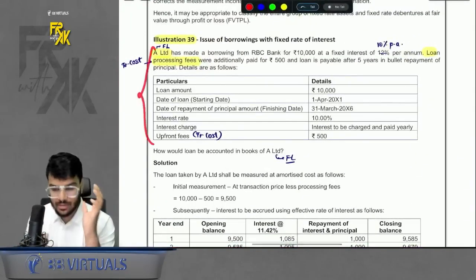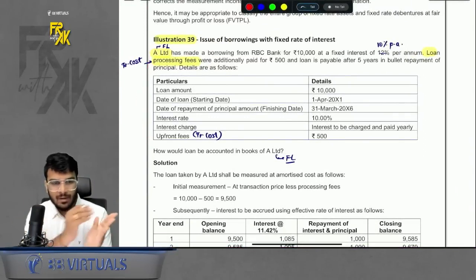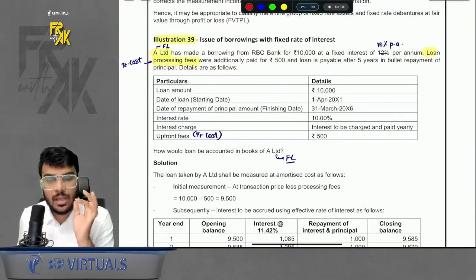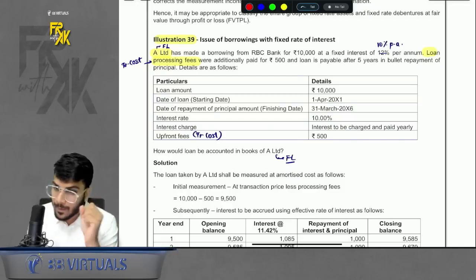Can you see this illustration? I will just revise it. I'm not going to solve it word by word. This is for revision purposes, okay? But if you have studied it anytime soon, you will definitely recall it. Don't worry. So what was given here?